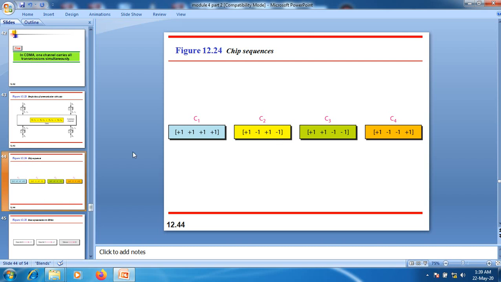Adding these two chipping sequences, plus 1 and plus 1 give 2, plus 1 and minus 1 give 0, the third terms give 2, and the fourth terms give 0. The result is plus 2, 0, plus 2, 0.